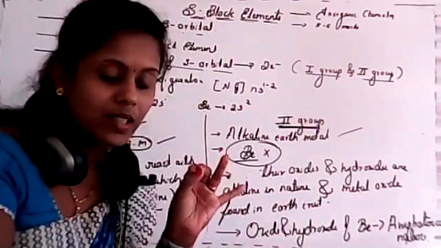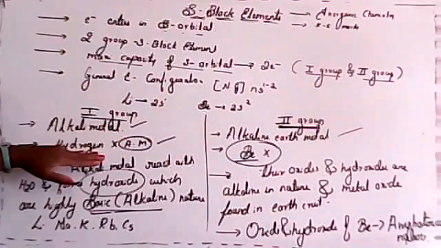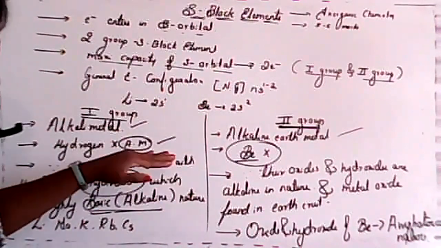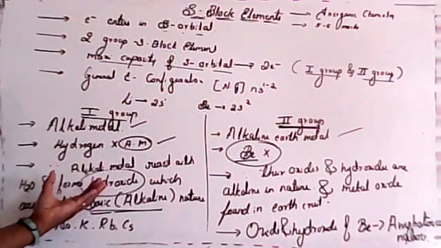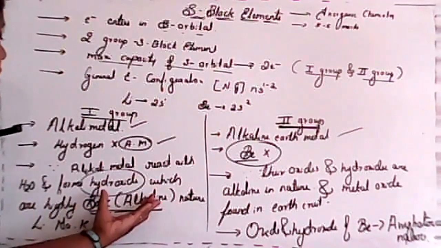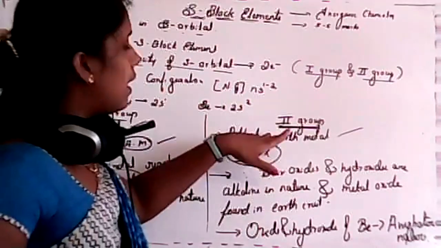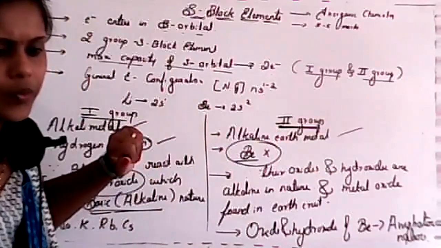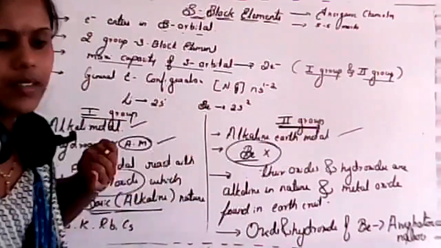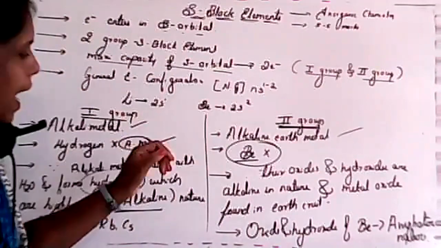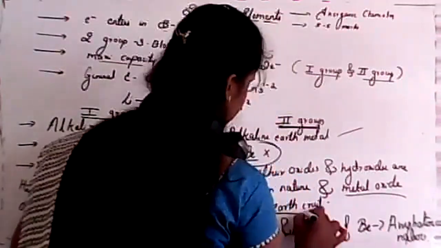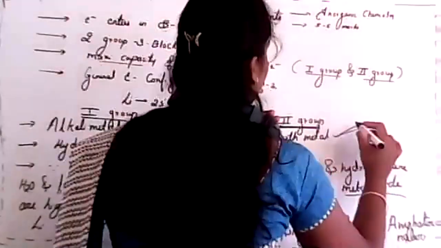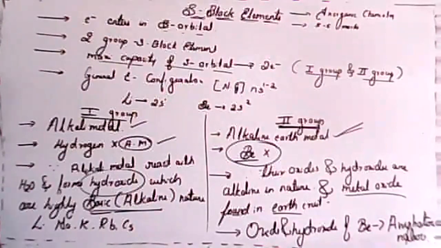Is this clear, student? Alkali metals, except hydrogen, react with water and form hydroxides, which are highly basic in nature. And here comes the alkaline earth metals. Except beryllium, all are known as alkaline earth metals because their oxides and hydroxides are alkaline in nature, and metal oxides are found in the earth crust. You have to write this, student.